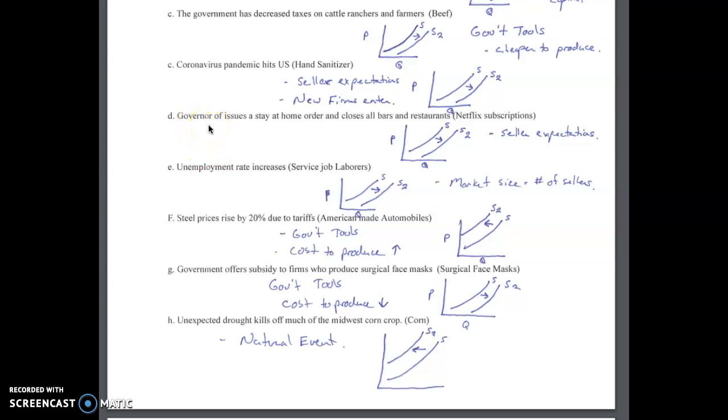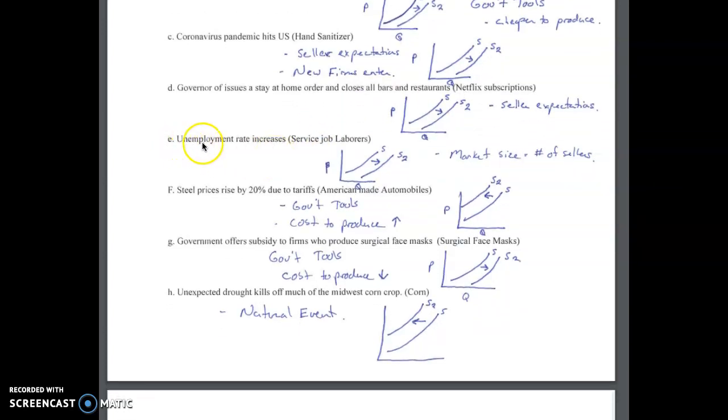D, governor issues a stay-at-home order and closes all bars and restaurants. What would be the impact on Netflix subscriptions? Maybe not the best question. I kind of reread this after I did it, but what I was thinking was we would see Netflix, understanding its expectations being that there's going to be many more people at home, might have an incentive to release new seasons, new content, those sort of things. So I had supply shifting to the right based on their expectations. There's going to be more people maybe in the market to decide between Netflix or Disney Plus or Hulu or the other options that are out there.